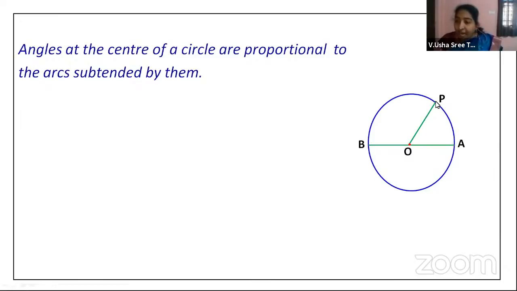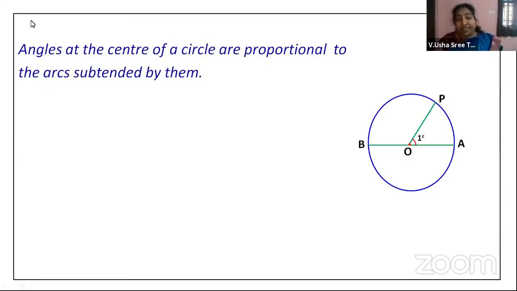The length of the arc from A to P is equal to the radius OA or OP, isn't it? These two are radii. So the length of the arc AP is equal to the radius. Then in this case, the angle subtended at the center is nothing but 1 radian.